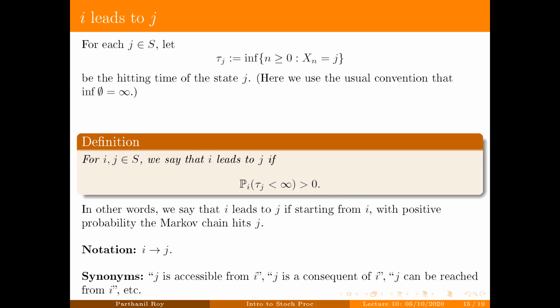Instead of i leads to j, you can say, as Sidney Resnick says, j is accessible from i. Or you can say j is a consequent of i. It's a very fancy way of saying the same thing. Or you can say j can be reached from i. So there are various terminologies that can be used. I'll just use i leads to j in this lecture.